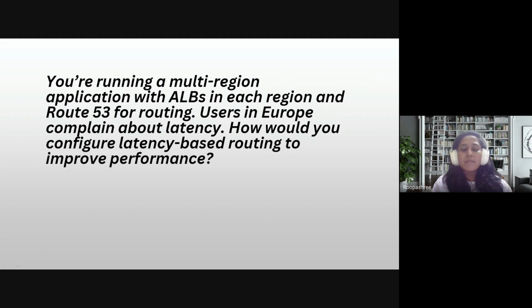This is one thing we can do. The second option is to attach Route 53 health checks at each ALB endpoint. If the EU region fails, the traffic automatically falls back to the US region or any other location we have configured. We can also use monitoring tools like CloudWatch to measure and verify the traffic and check whether there are any latencies.